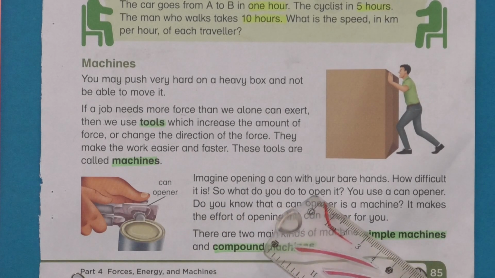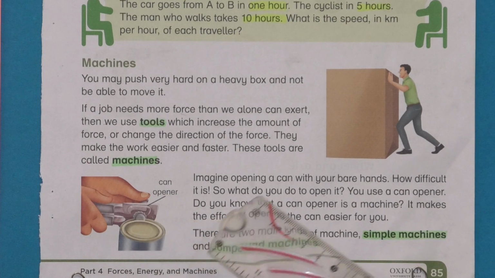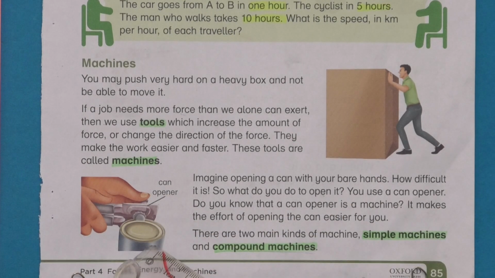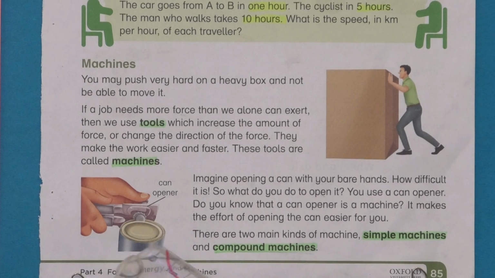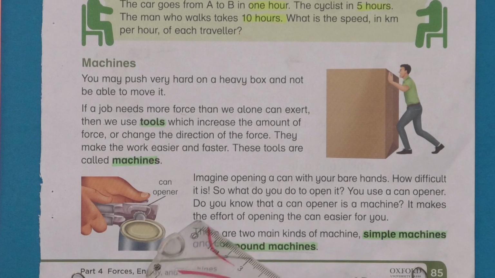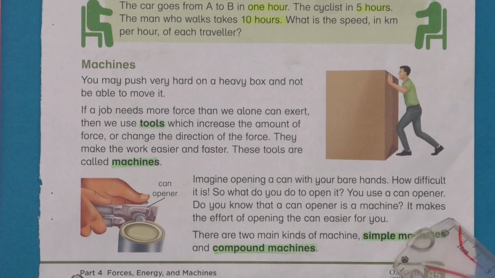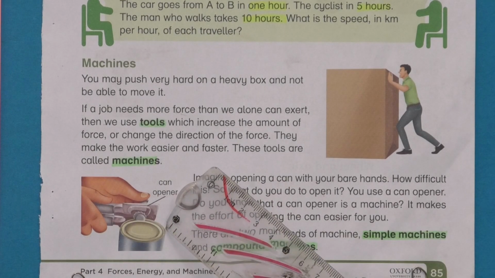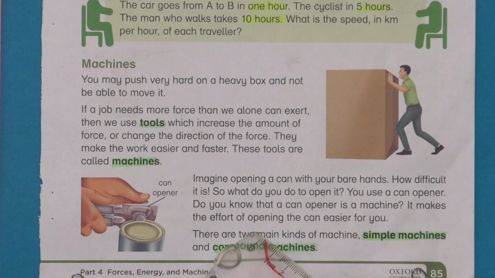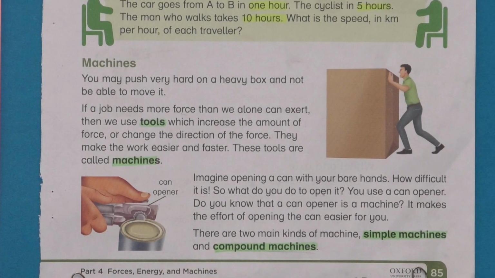Imagine opening a can with your bare hands. How difficult it is. So what do you do to open it? As you can see in the picture, it is impossible to open a can without using a tool. So we will use a can opener here. Do you know that a can opener is a machine? It is a type of simple machine. It makes the effort of opening a can easier for you. There are two types of machines. One is simple machine and the second one is compound machine.